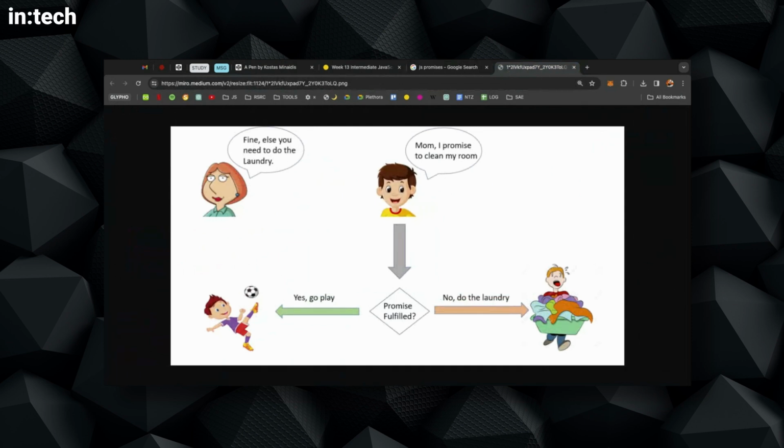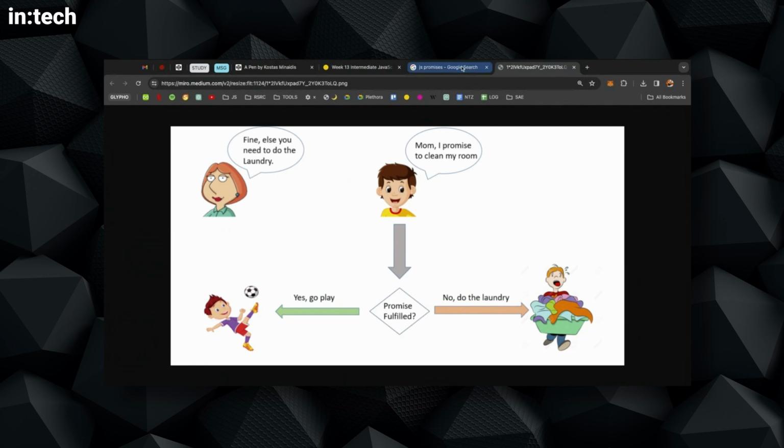So, I mean, this is exactly what Leon described. There's this kid, Mom, I promised to clean my room. That's nice. So that's a promise that he gives to his mother. And then if the promise is fulfilled, if he does actually eventually clean his room, he goes out and plays. So that's the fulfillment part. On the left part is the yes, promise fulfilled. I cleaned my room. And then on the right part, the promise is rejected, as we say. So he didn't fulfill his promise, so he has to do the laundry.